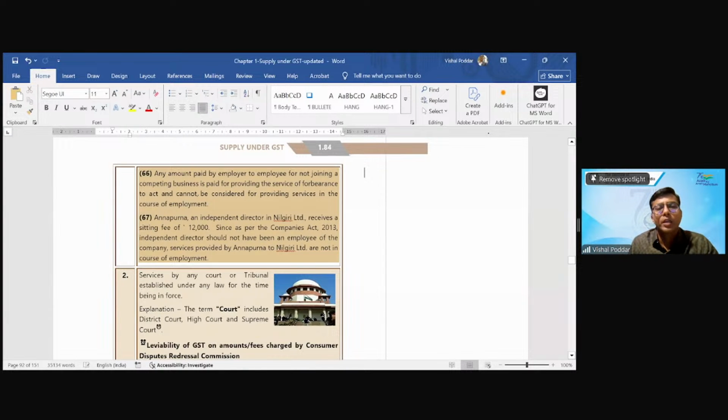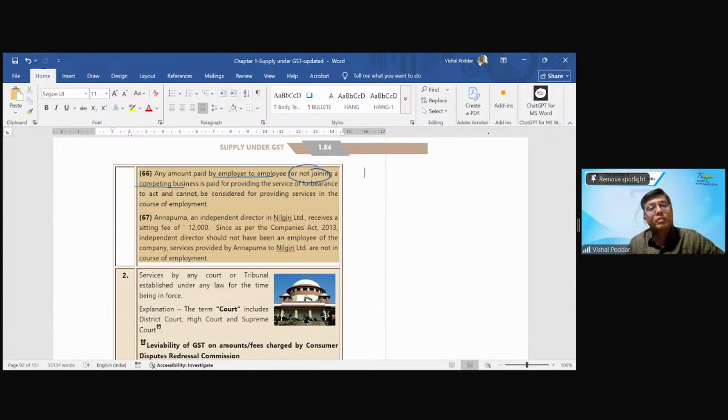Okay. Next point, any amount paid by employer to employee for not joining a competing business. Now, this is interesting. Many times when a person is leaving you, you say, boss, you are leaving me, but you have worked with me for 10 years in a very important department.